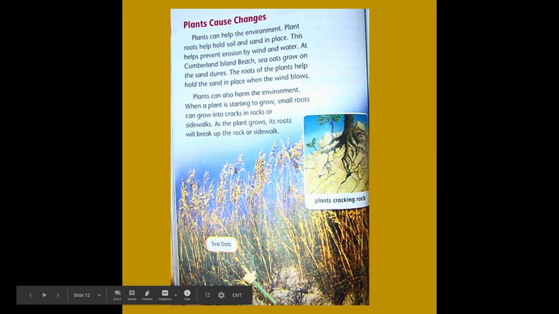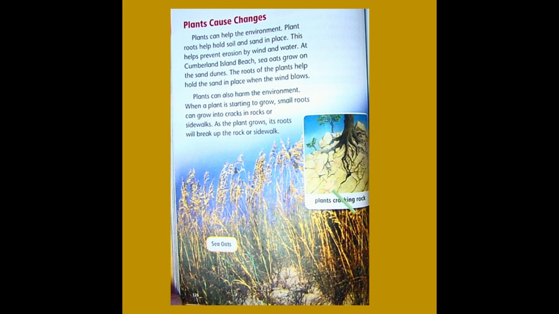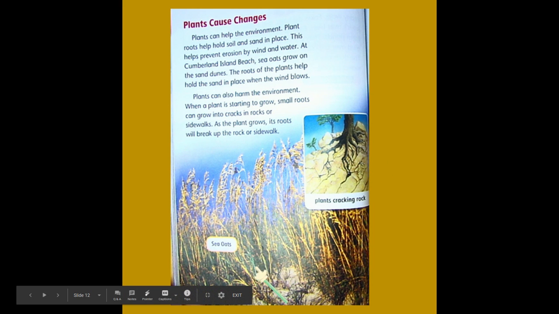All right, they also do the same thing at Mexico Beach, Florida. They grow the sea oats on the side of the beach area, the coastline, to try to keep it from eroding. All right, now in this picture, you see the plants are cracking the rock. Here, it's causing damage here. It's helping here, but causing damage here.